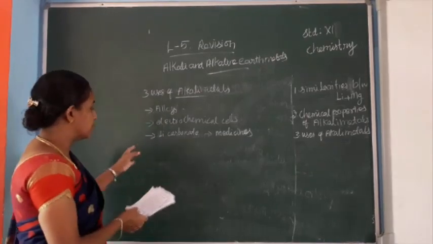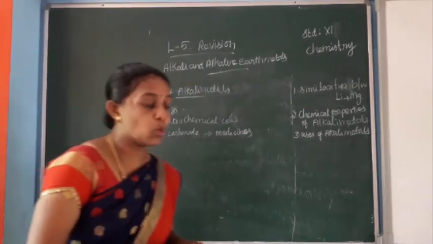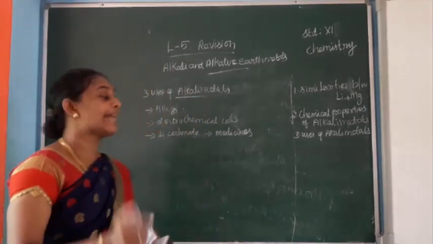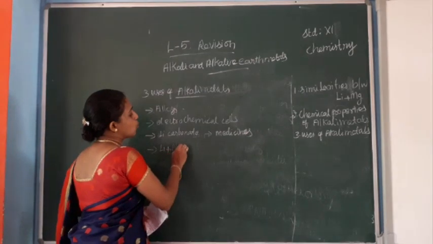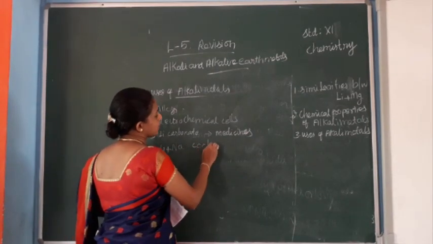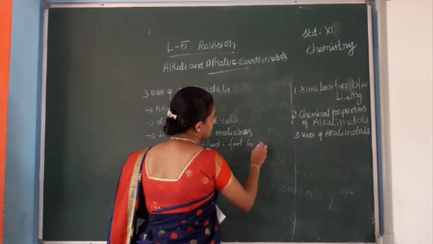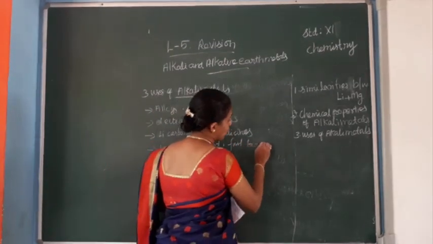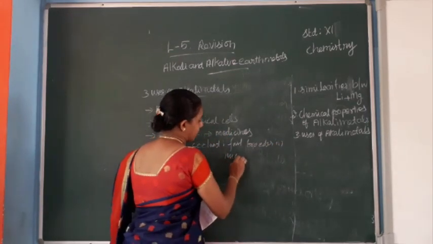Then lithium and sodium metal are used as coolant in fast breeder nuclear reactors.